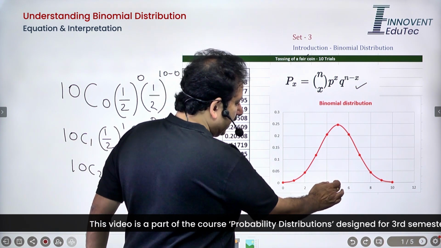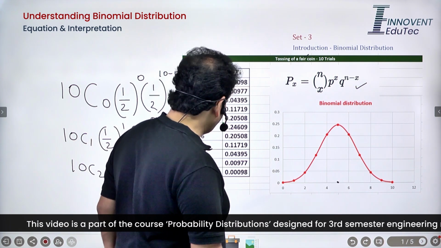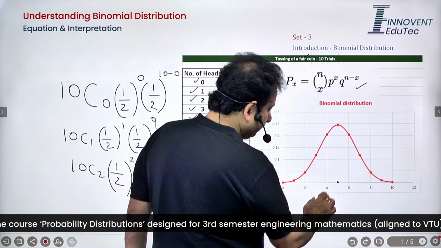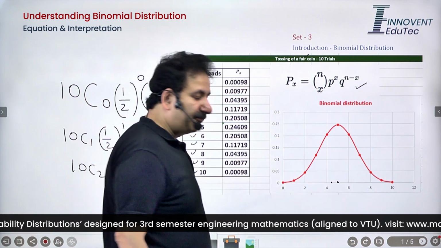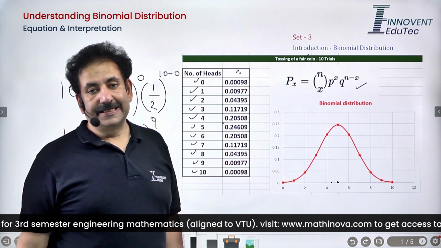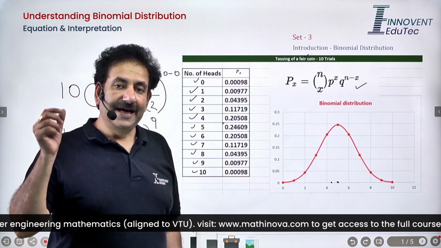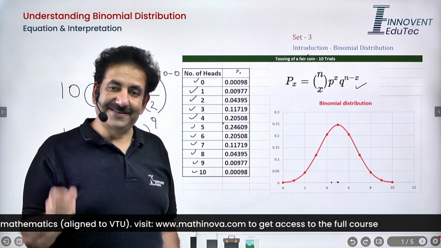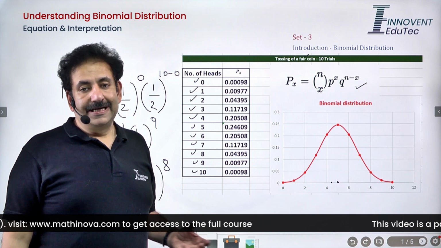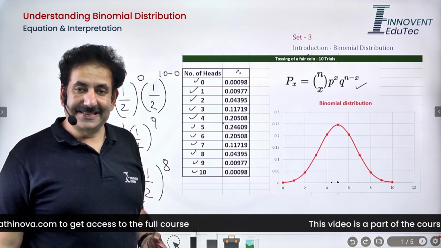I can define the probability for x equal to 5, which is the highest probability, but if you ask me to define probability anything between 4 and 5, I cannot define, because this probability curve, whatever we have developed, it is for a discrete random variable situation. But then what does the central limit theorem state?